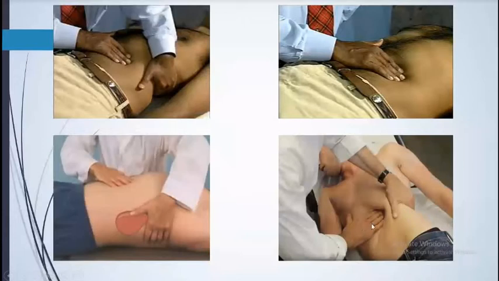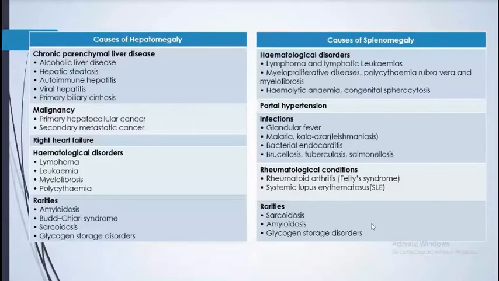So causes of the hepatomegaly, I'm not going to talk much. Alcoholic liver disease is first one, then hepatic steatosis. This is what is fatty liver, and autoimmune hepatitis and viral hepatitis and primary biliary cirrhosis and malignancy definitely. And other hematological disorders like lymphoma, leukemia, and it's all given in your book. I don't want to waste my time here.